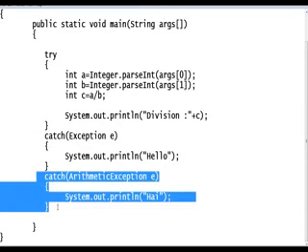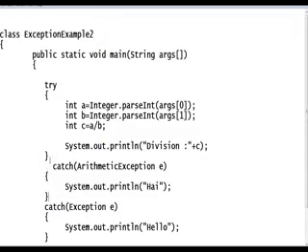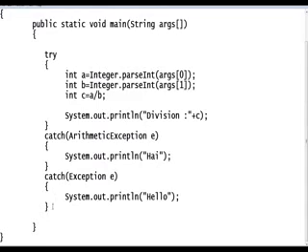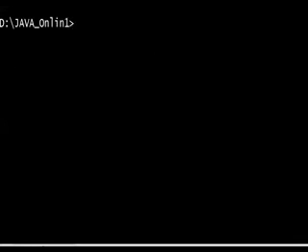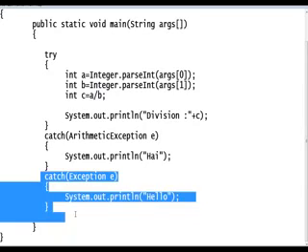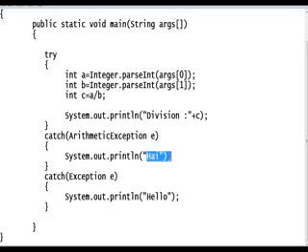For example, if I write like this, now I want to write separately. Now see guys, first ArithmeticException, next Exception. Is it valid? Now it is valid. First the arithmetic exception is handled, next the remaining exceptions are handled. For the remaining exceptions, this block will execute. For the arithmetic exception only, this block will execute. Now what is the output?